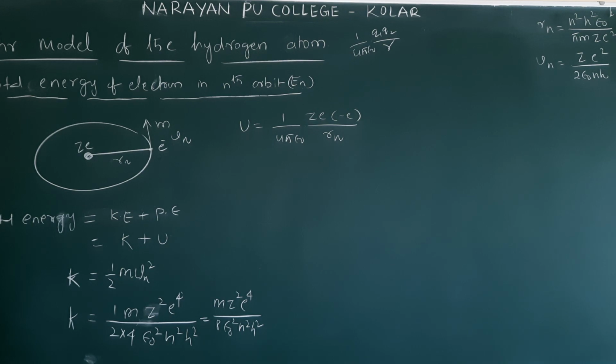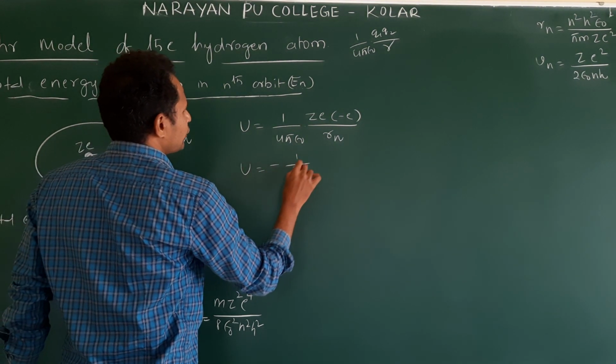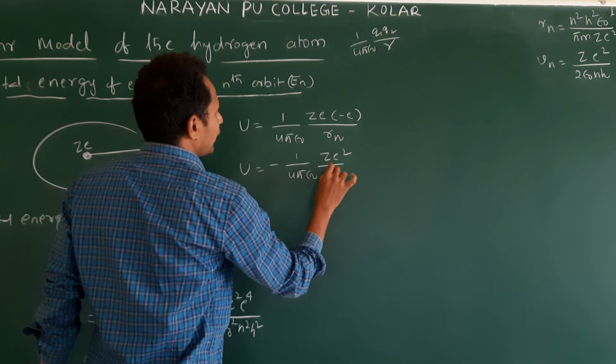Clear? So U is equal to minus 1 by 4 pi epsilon naught Ze square by Rn.